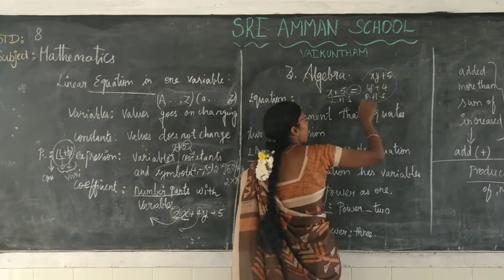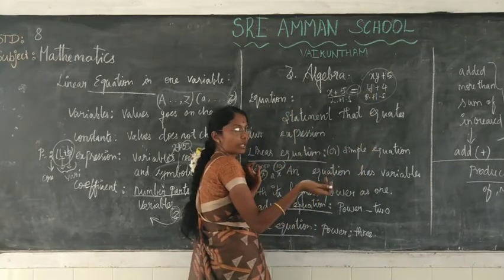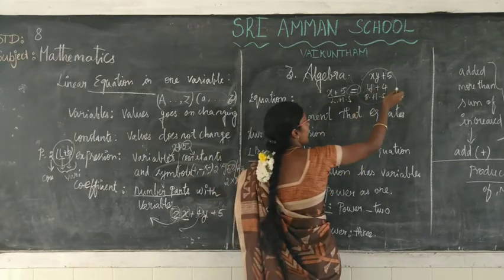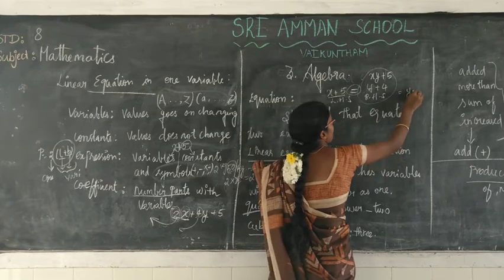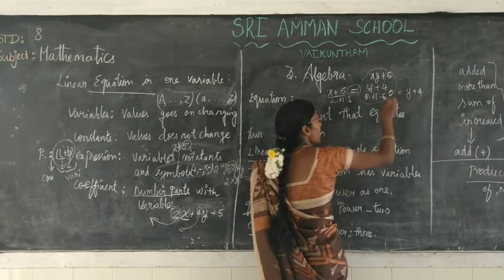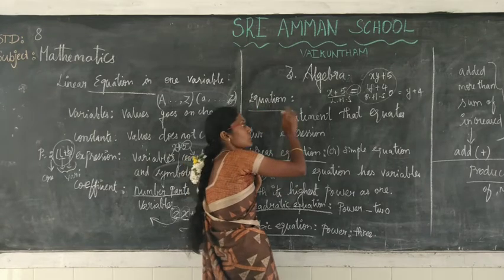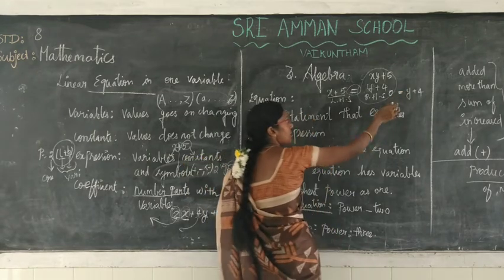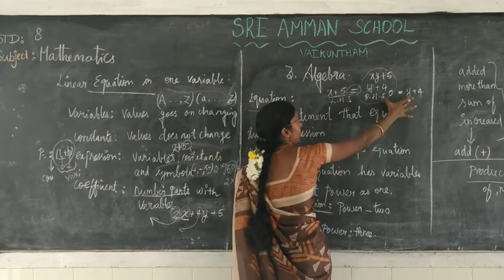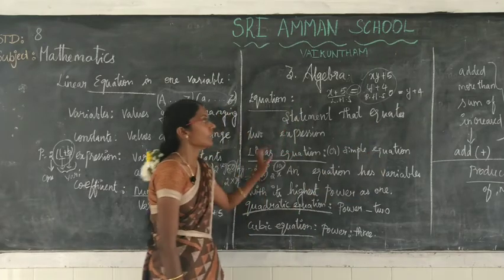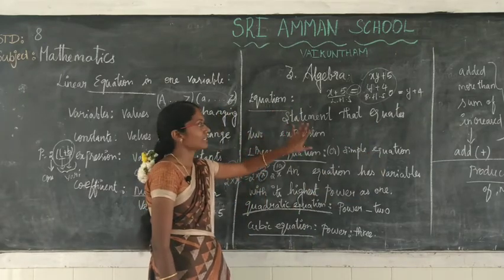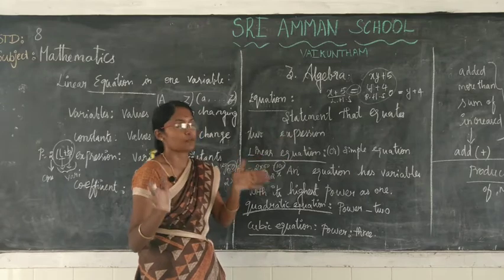Or this side may have an expression and the other side may have 0. An equation must have an equal sign. It is nothing but a statement that equates expressions.